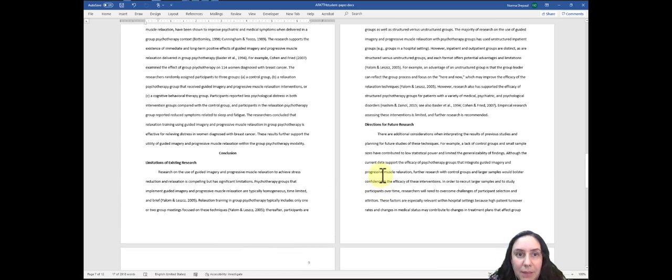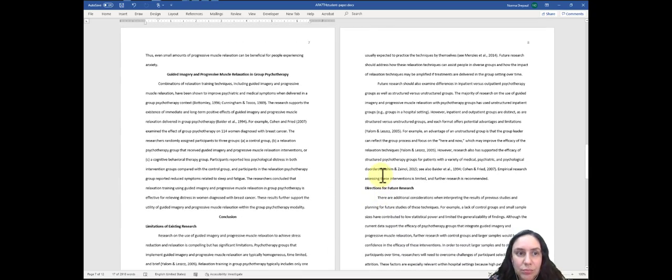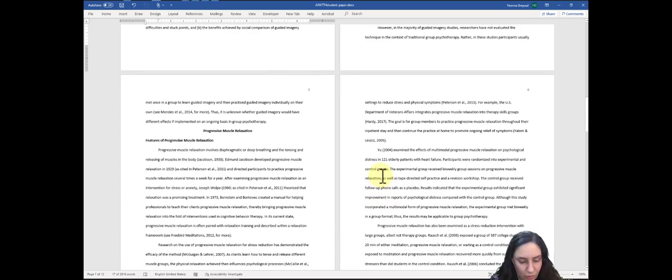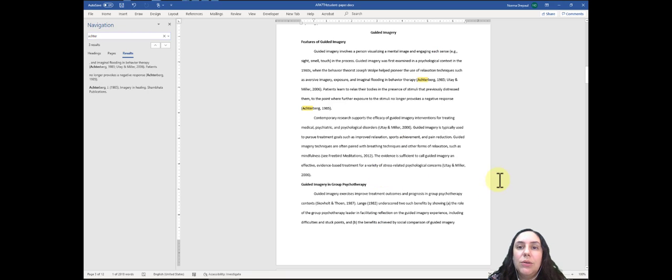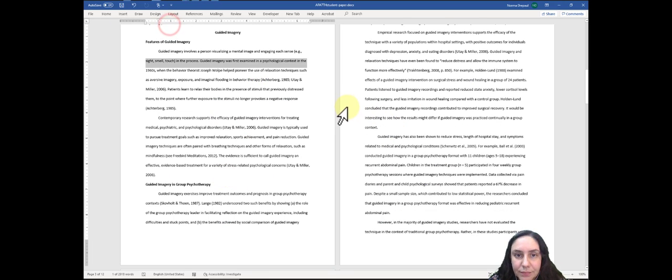So now let's go into the paper, and I'm going to cheat. I am going to do the Control F, and I'm going to look up Achterberg. Okay, so right here, I'm going to close out of this. And Achterberg is right here. So this is the in-text citation in parentheses. So what I can tell from here is, starting in this sentence, right over here, all of this over here, this is the student's own words to state something that Achterberg said.